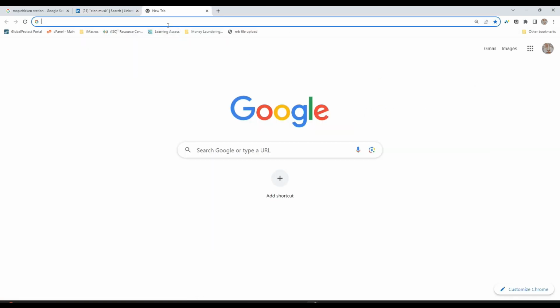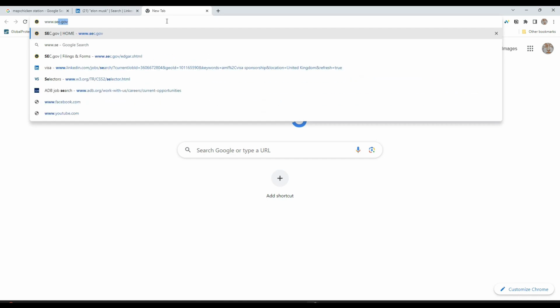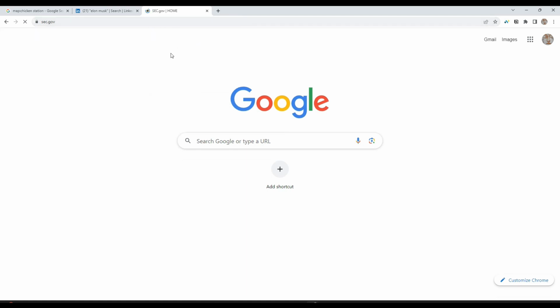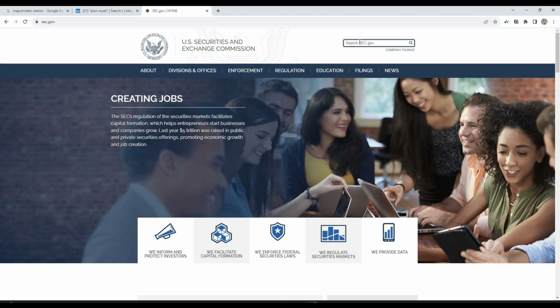Now let's suppose you want to obtain the financial information of any company. Then if you are in the United States, you can go to this site, sec.gov, and you can search for any public listed company.